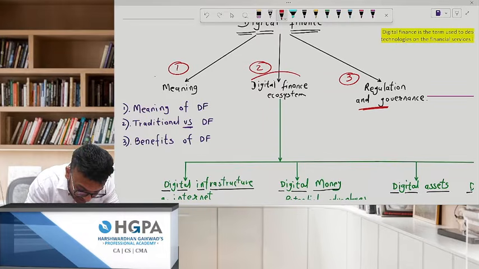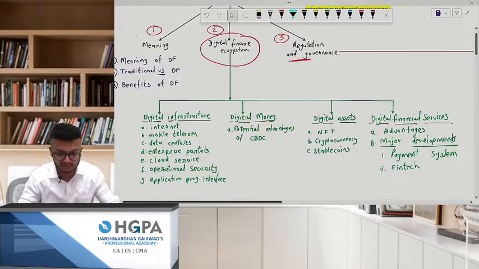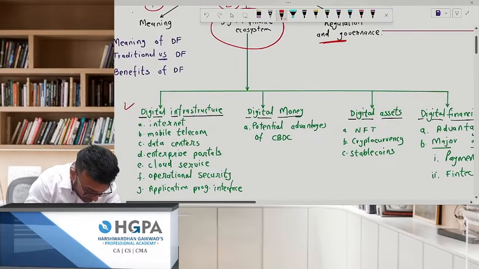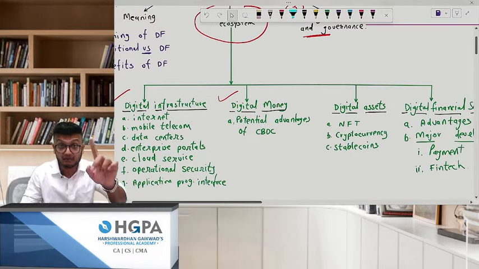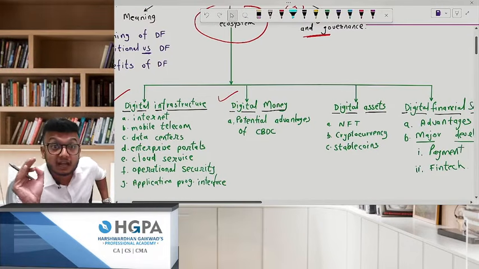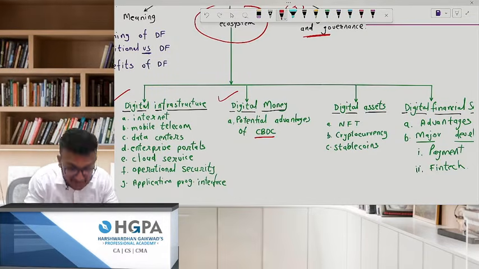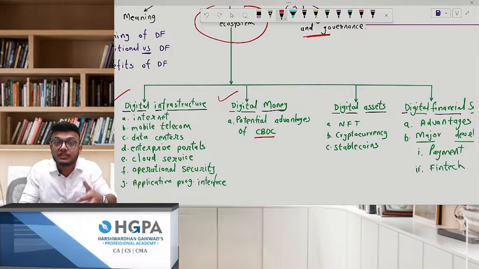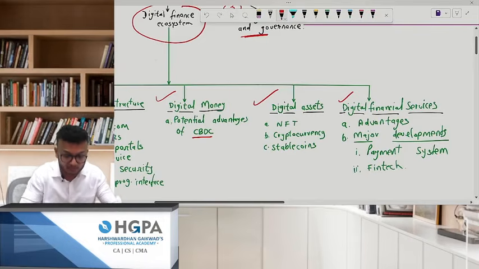And this is very, very important, the second cube of it, the ecosystem, because in that ecosystem you have a lot of parts. The first one, what is the meaning of digital infrastructure, what is the meaning of digital money, and one sec, there are a few short forms also. So, for example, this CBDC, Central Bank Digital Currency. What on earth is this? I'll tell you. So, next, digital assets, very interesting. Next, digital finance services.